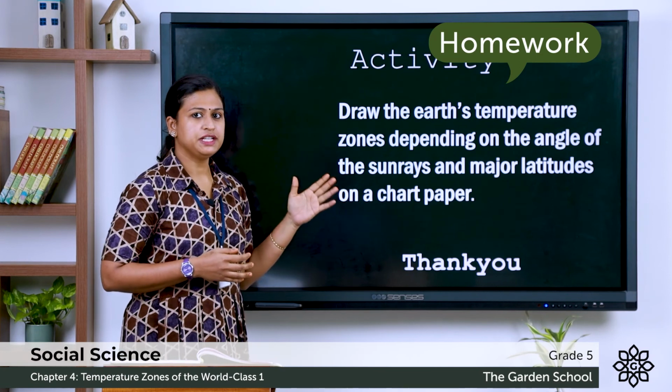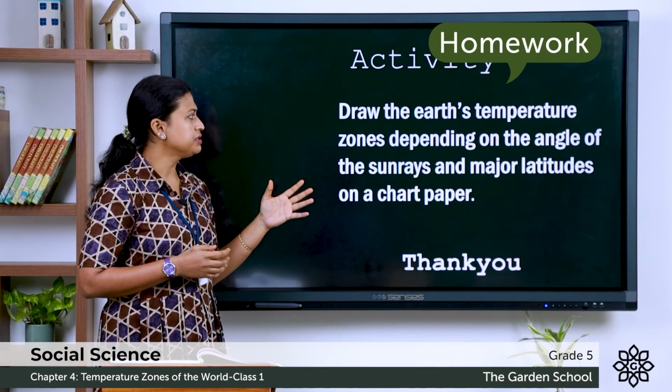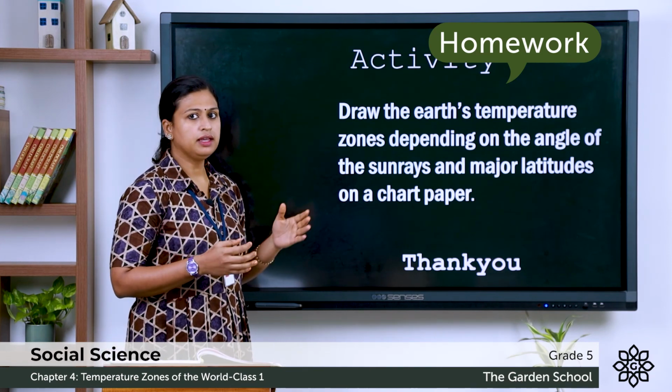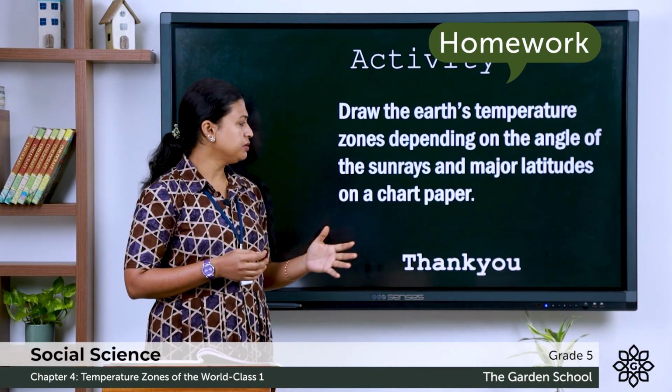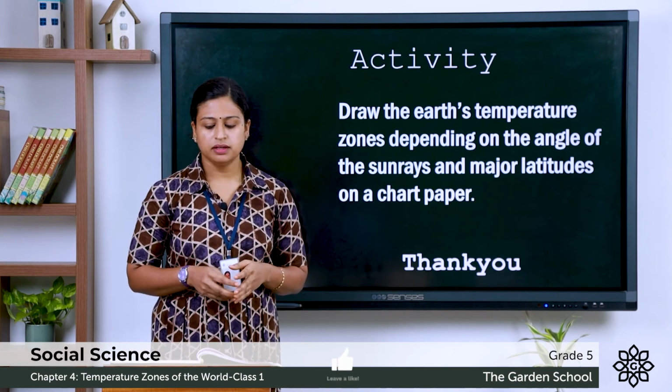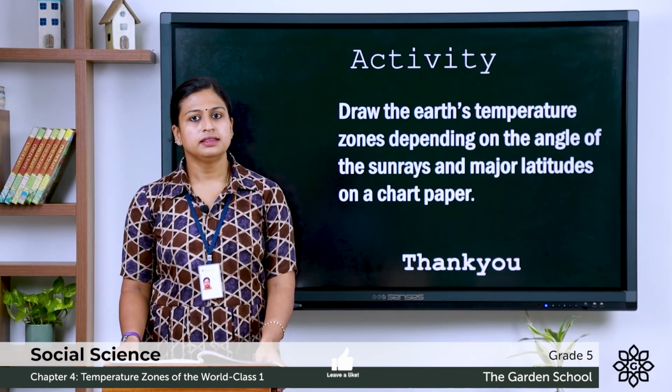Now there is an activity for you. You have to draw the Earth's temperature zones depending on the angles of the sun rays and major latitudes on a chart paper. The figure is given on page number 29.